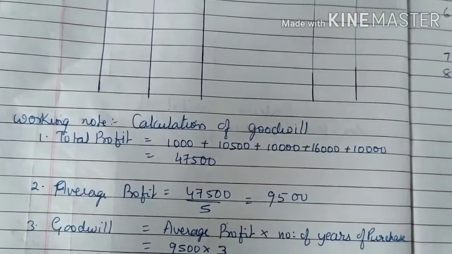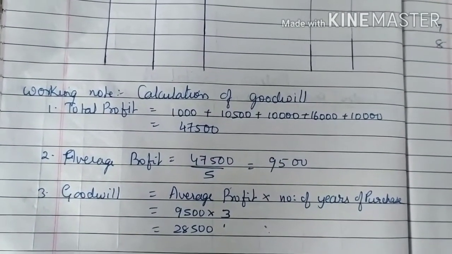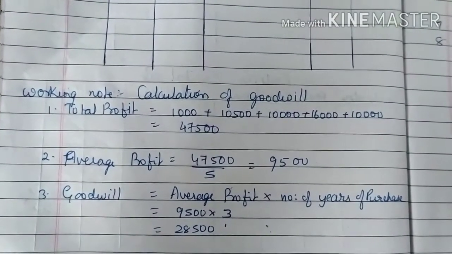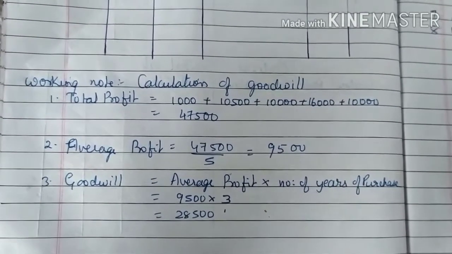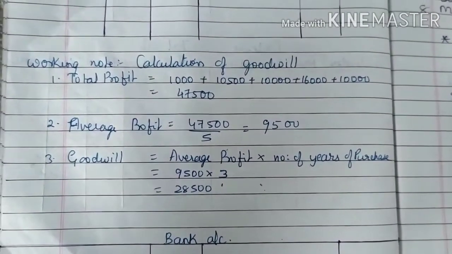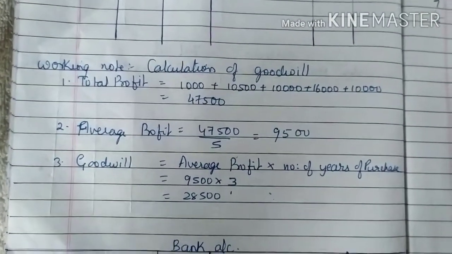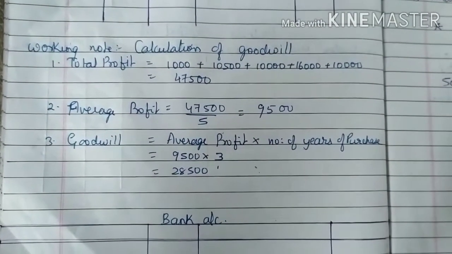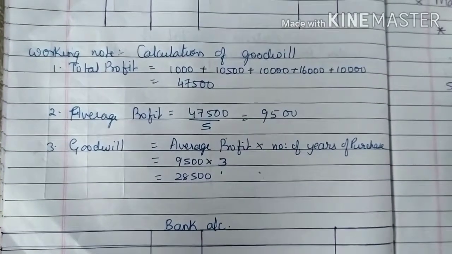The first step is total profit. Total profit means you add up all the profit, 1000 plus 10,500 plus 10,000, 16,000, 10,000. Average profit you find out. So 10, 20, 30, 46, 47,500. Average profit is equal to total profit divided by number of years. That is 5. 5 nines are 45, 2, 25, 5 are 25. So that comes to 9,500. And the goodwill is average profit multiplied by number of years of purchase. So 9,500 into 3. So you will be getting 28,500.